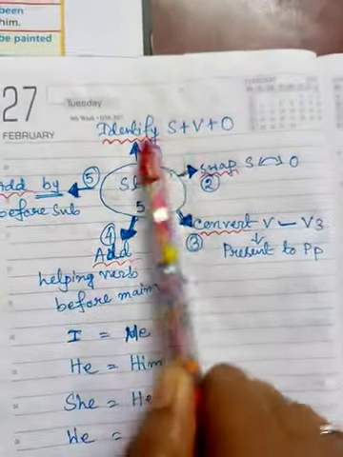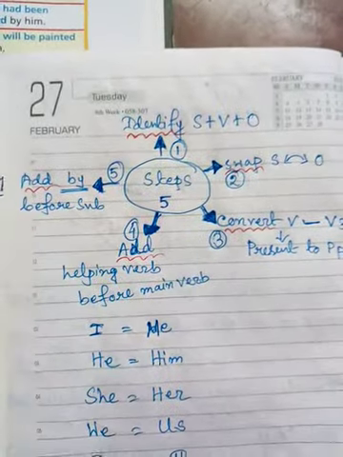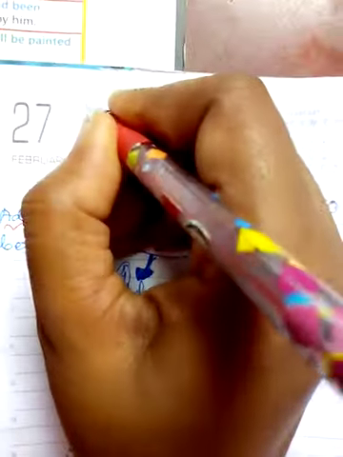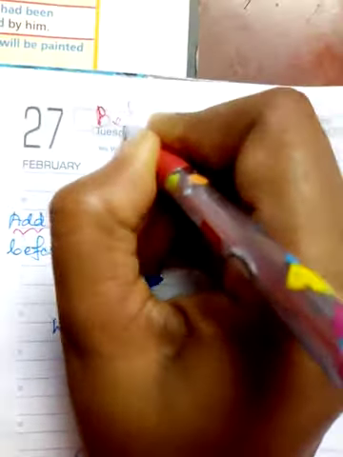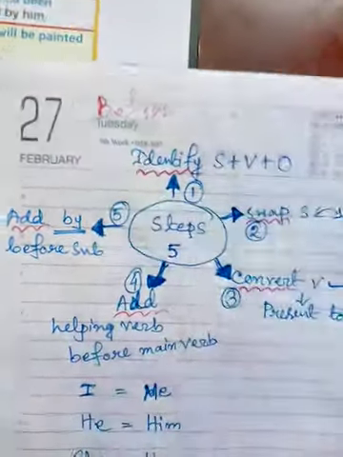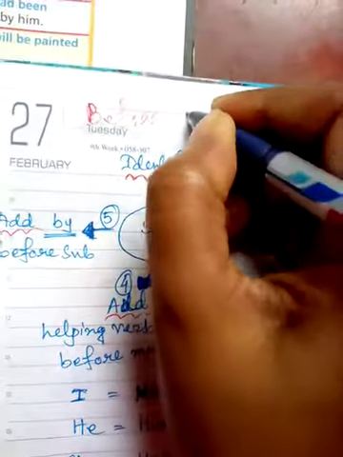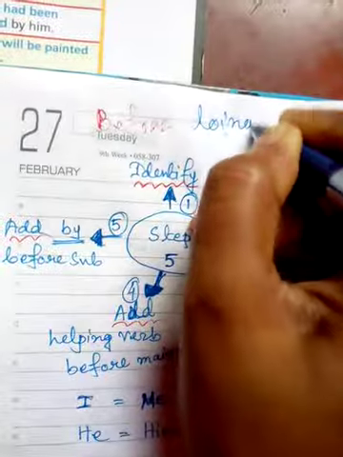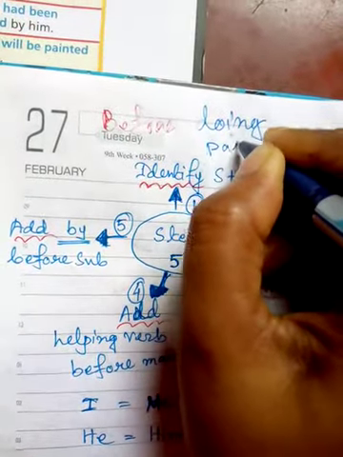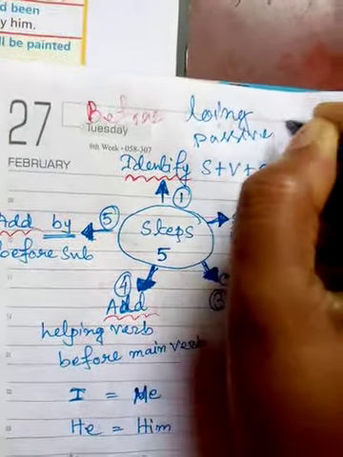So these are the steps that we follow before doing the passive voice.